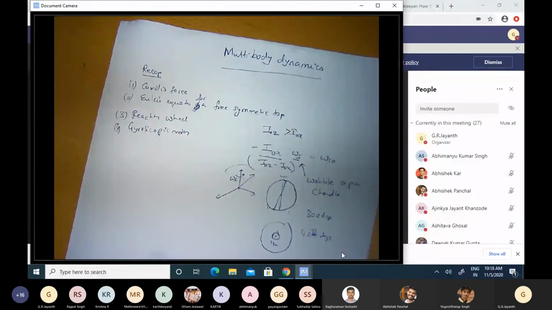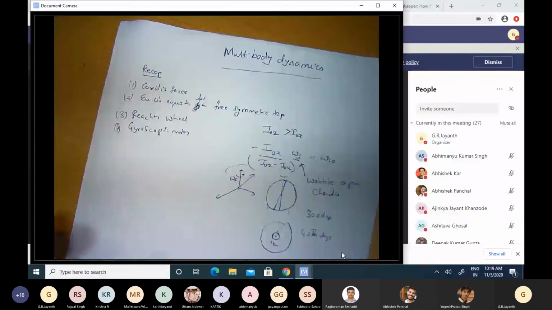The way we exploit that torque is up to us, and it was the different ways in which we can exploit the torque that I couldn't get to in the previous lecture. So all the different ways where gyroscopic motion is put to use in order to measure angular motion, angular rate, and so on and so forth, or to apply reverse torques, used as actuators and all of that, we will discuss in Saturday's class.